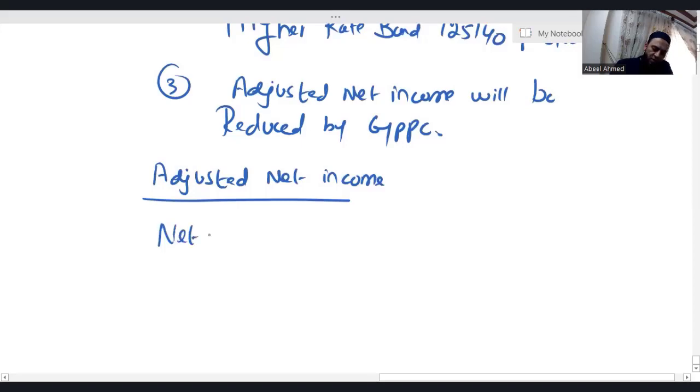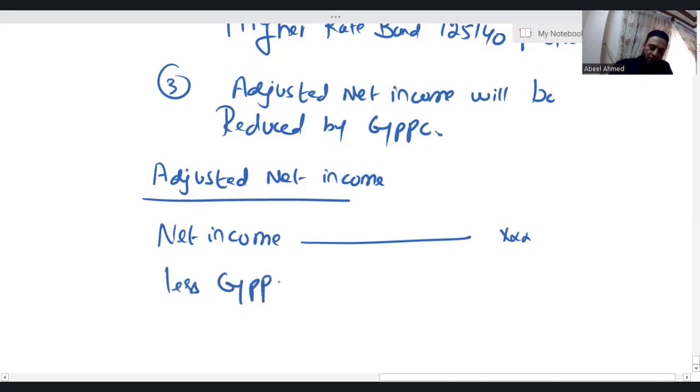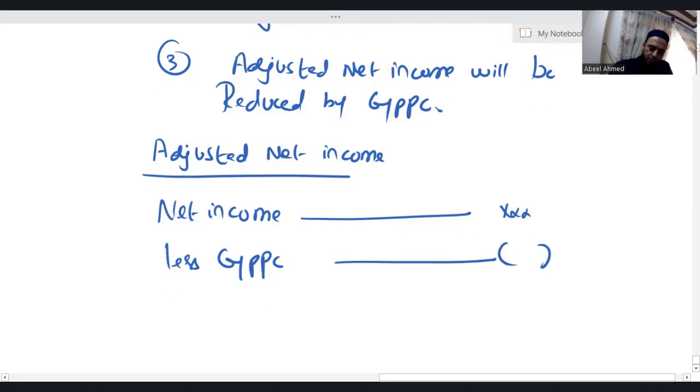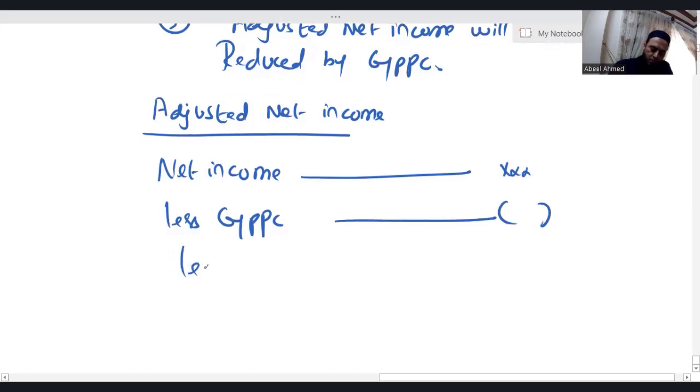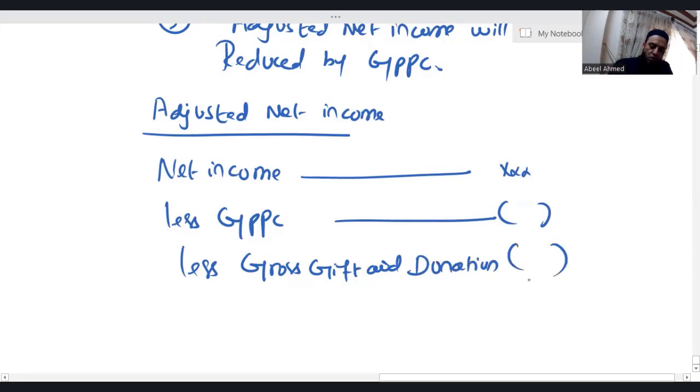First, we have to take the net income, whatever it is, less gross personal pension contribution, less gross gift aid donation. Now listen. Gross gift aid donation works exactly the same like PPC. Means whatever you have contributed, it is 80%, 20% donation is paid by HMRC.